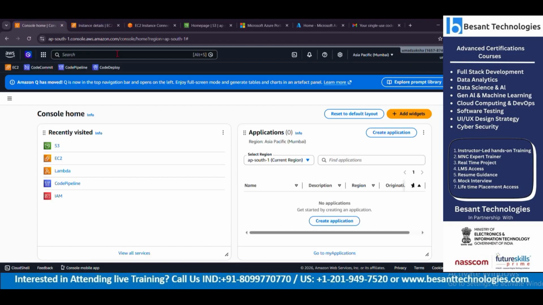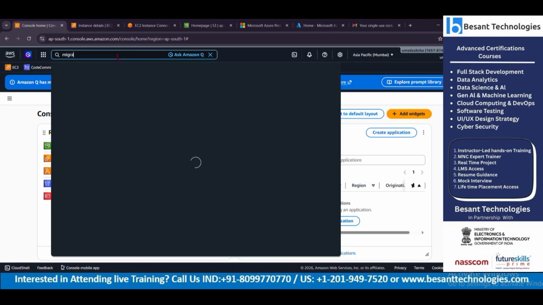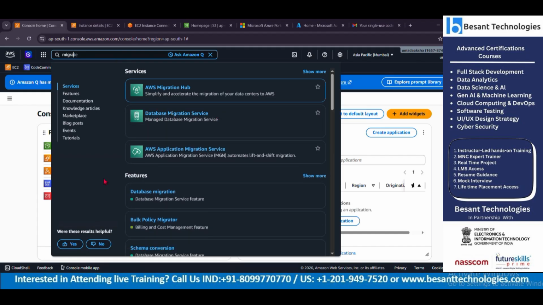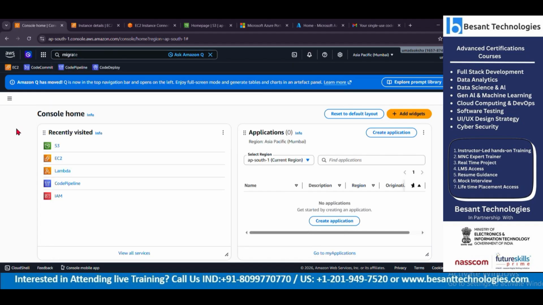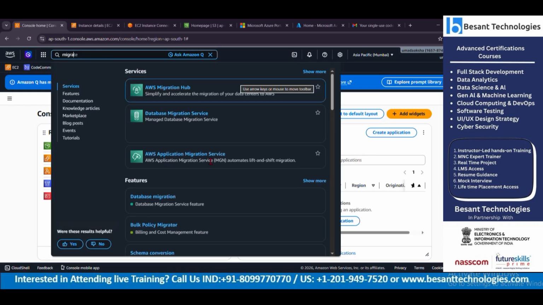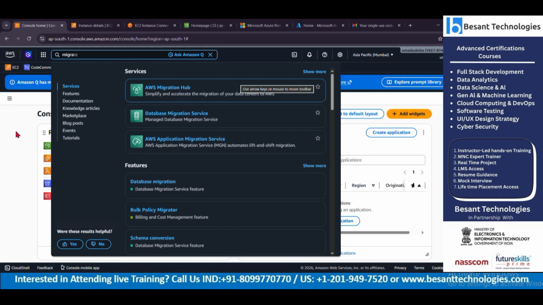But when we talk about AWS, there's something called AWS Migration Hub, Database Migration Service, and Application Migration Service. So when you're going to work on migration, cloud migration in general, your organization might ask you to go for a certificate, but the real thing they want or expect in any organization is the functionality, especially the migration part where we are going to work. Yes, if I'm not wrong.